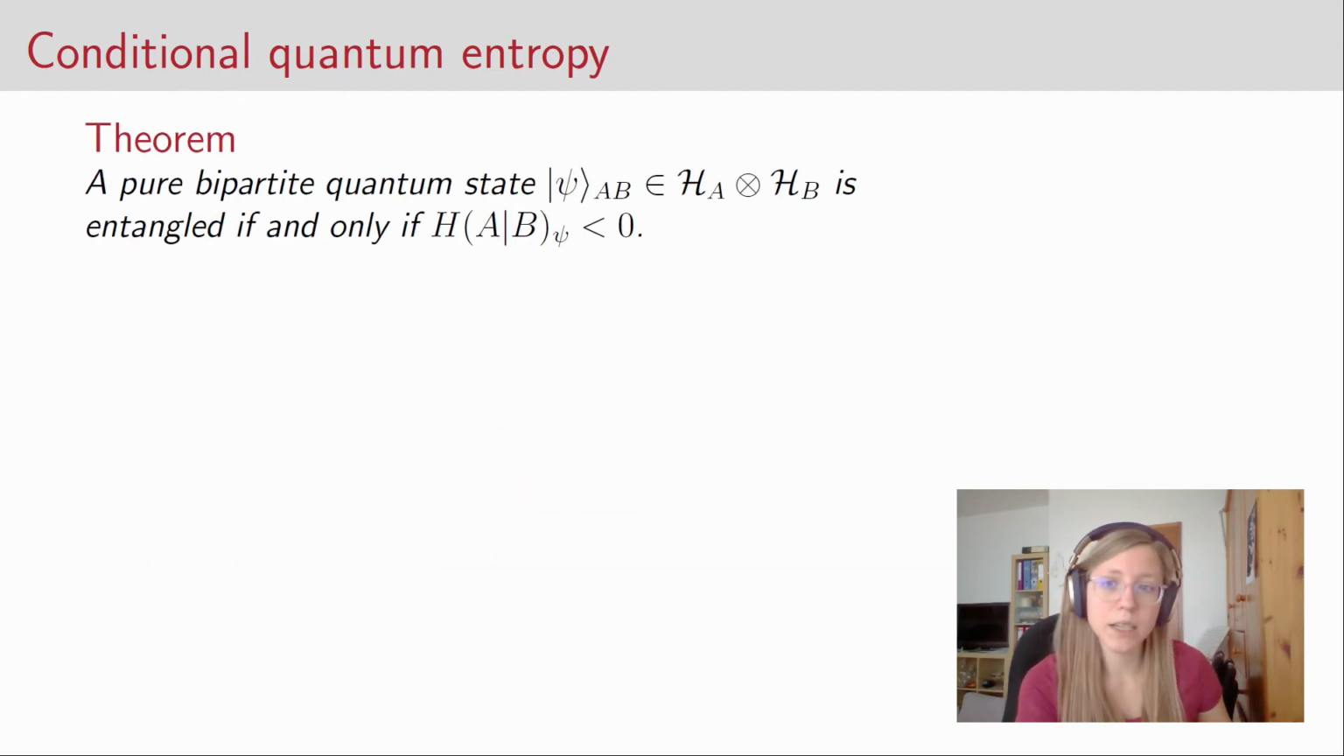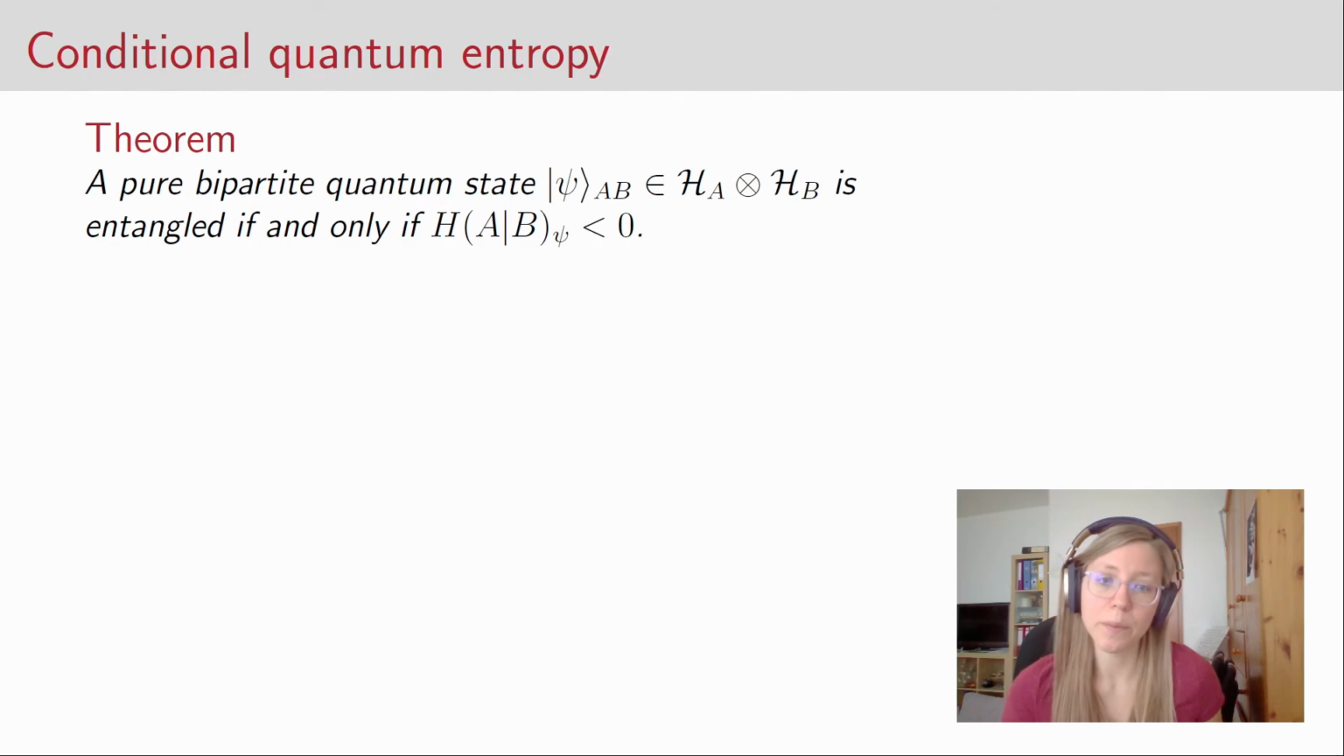And we can actually prove a theorem which tells us that this doesn't only happen for the state phi plus, but actually for all pure bipartite entangled states, the conditional entropy is 0. And the other way around, whenever we get a negative conditional entropy for a pure bipartite state, we know it's entangled.